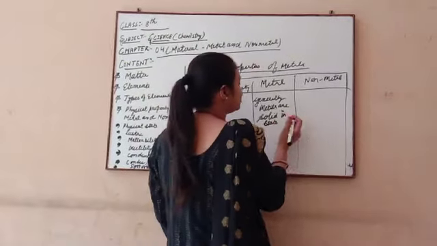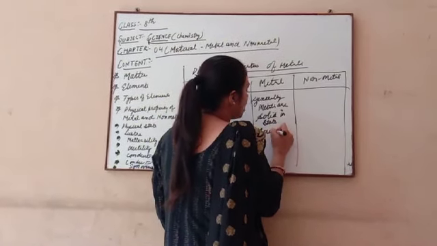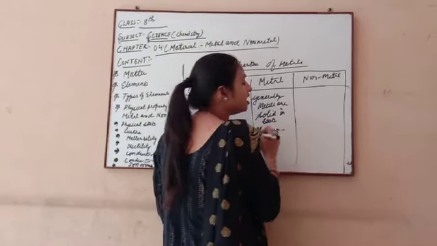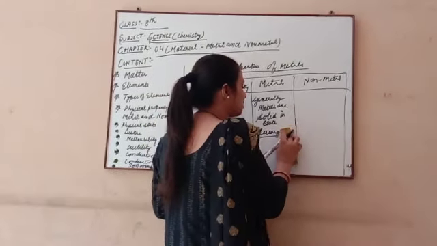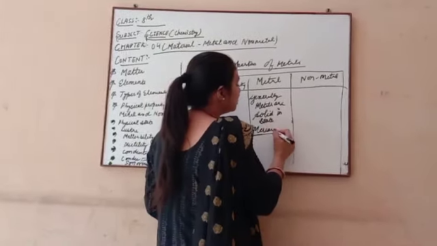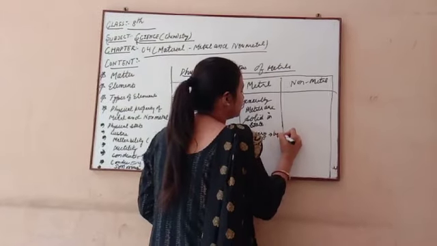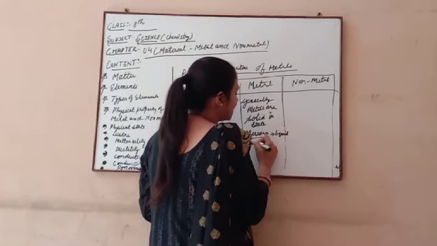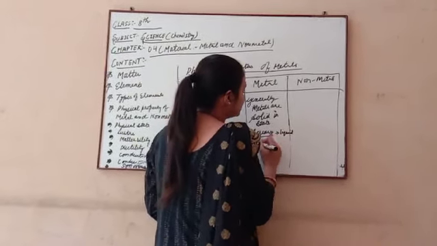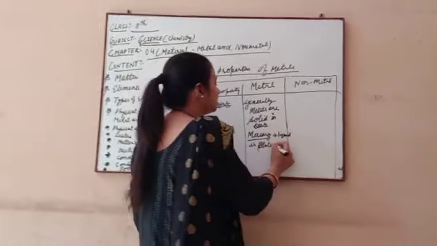Which metal is liquid? That is mercury, which is present in the thermometer we use at home. So the thermometer is made from the metal mercury, which is very important and is liquid in state. This is the only metal present in liquid state on our earth crust.